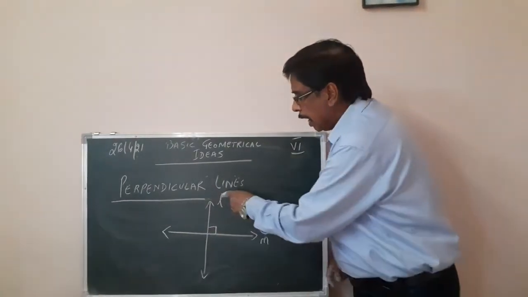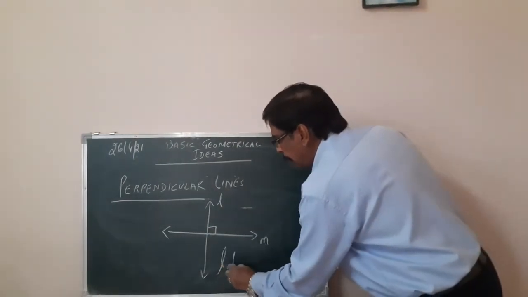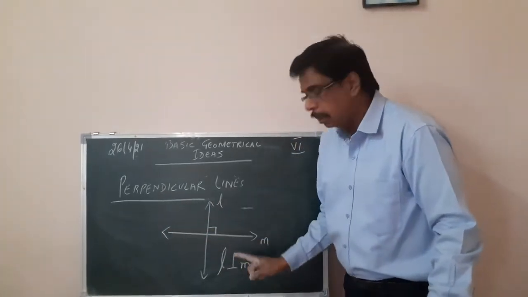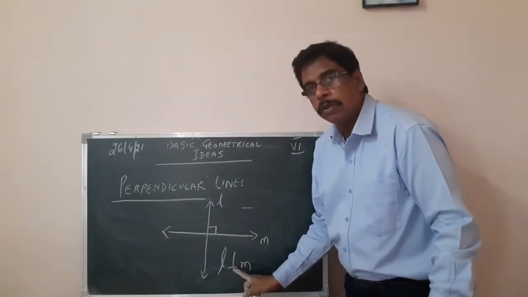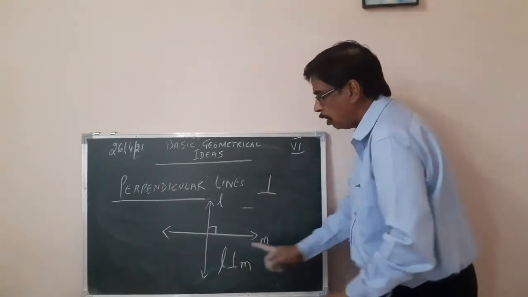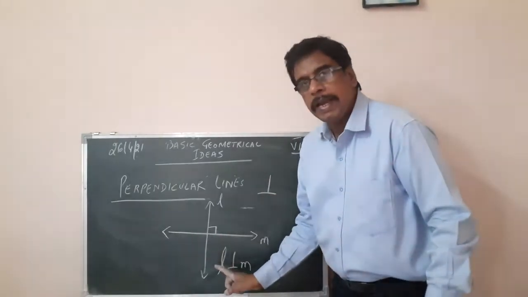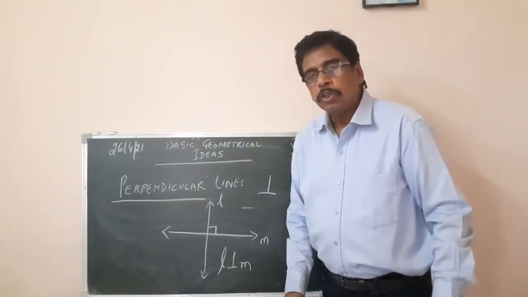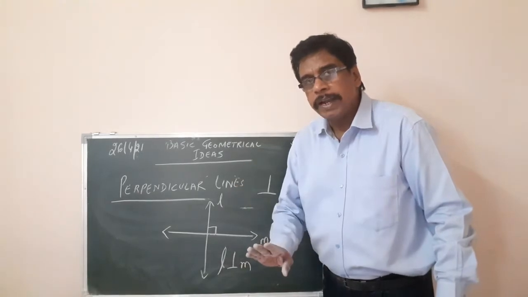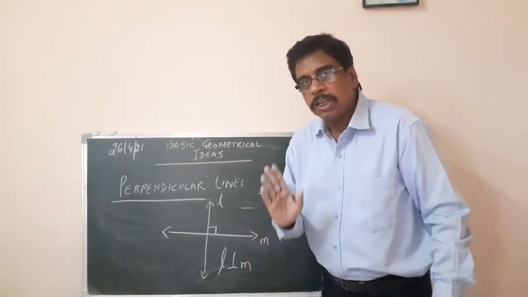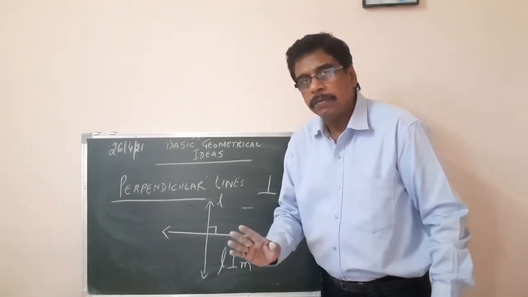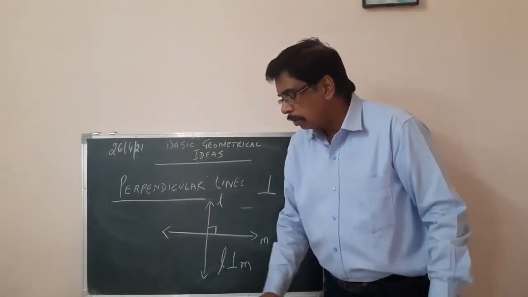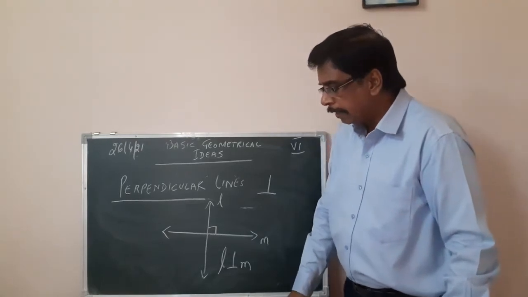We can say line L is perpendicular to line M. This sign which we have here is called 'is perpendicular to'. So line L is perpendicular to line M. So perpendicular lines are those lines which intersect each other at 90 degrees. They are called perpendicular lines. They cross each other at right angles.